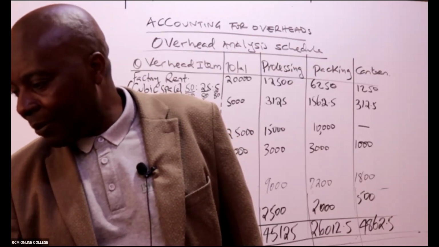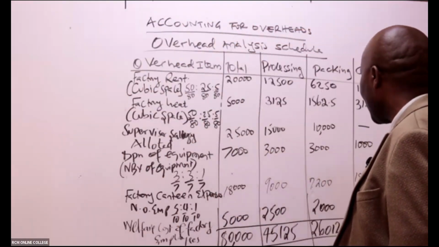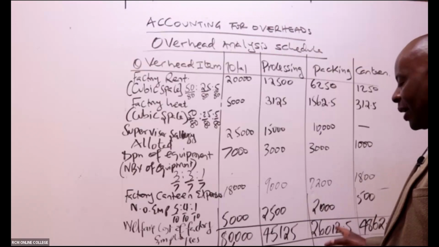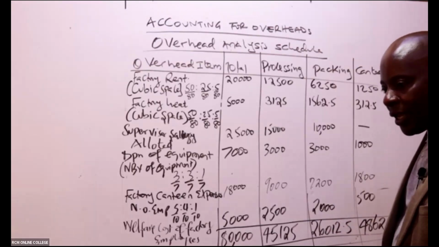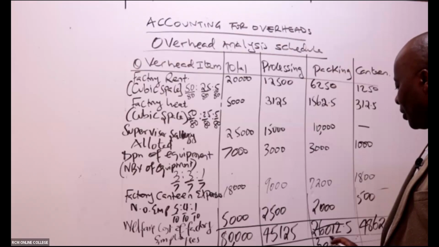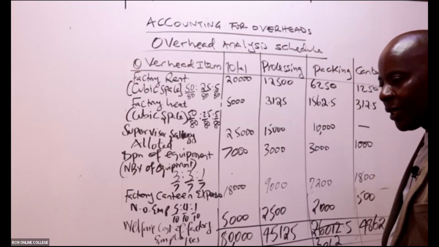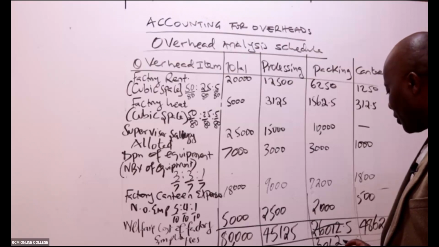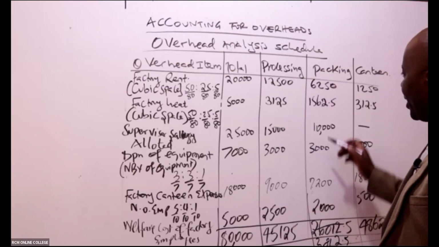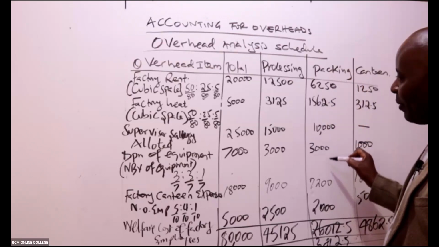For packing, I'm being told the figure is wrong. It is supposed to be 30,012.5. Can somebody confirm? Maybe I forgot a figure.